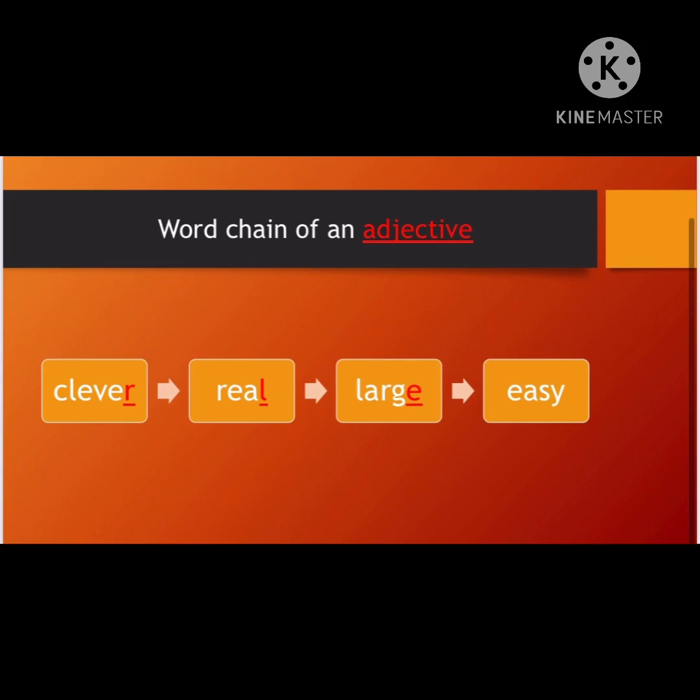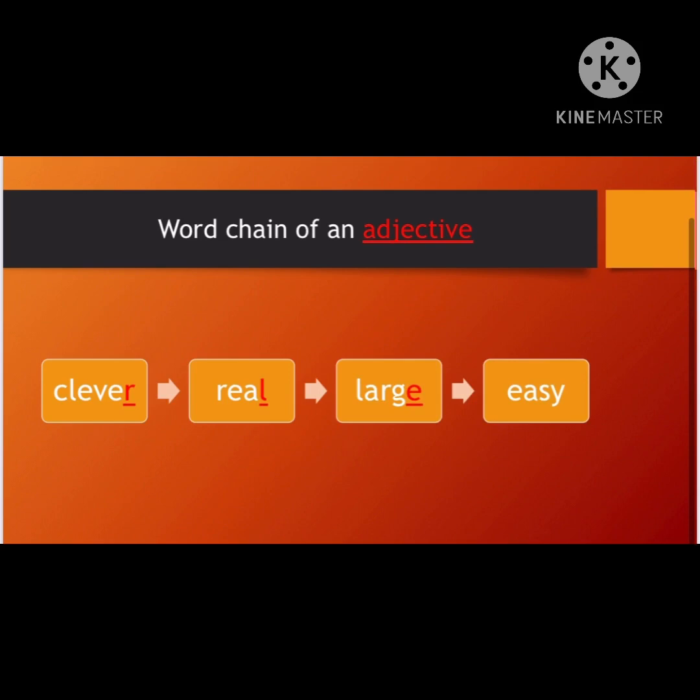Same way, the last letter is L here. I'll take the L of this word and we'll try to make a new word. My new word has to be an adjective and my new word is large. Large is also a quality, my dear children.